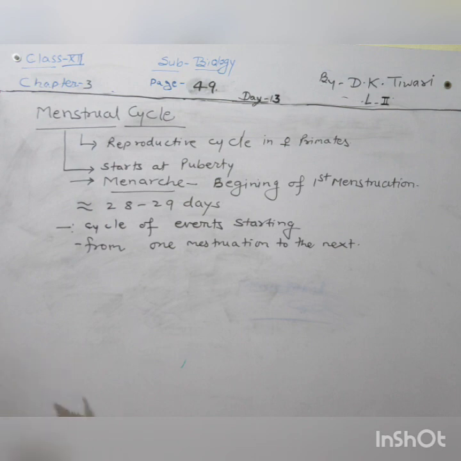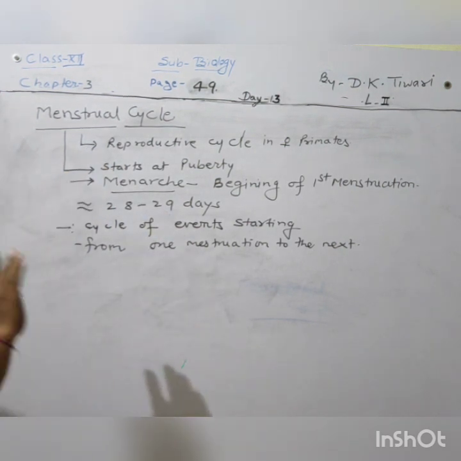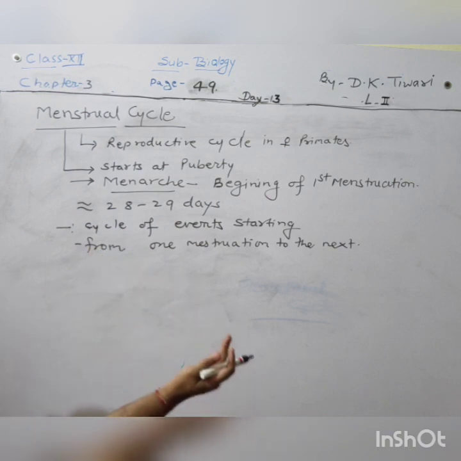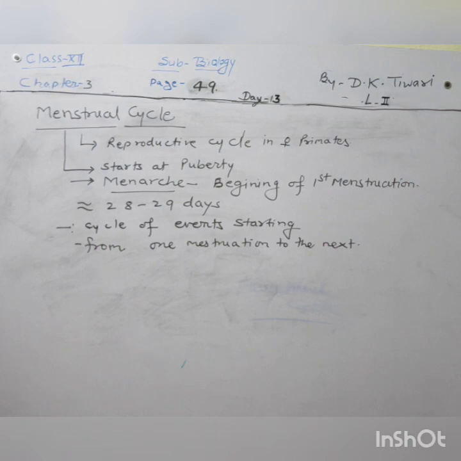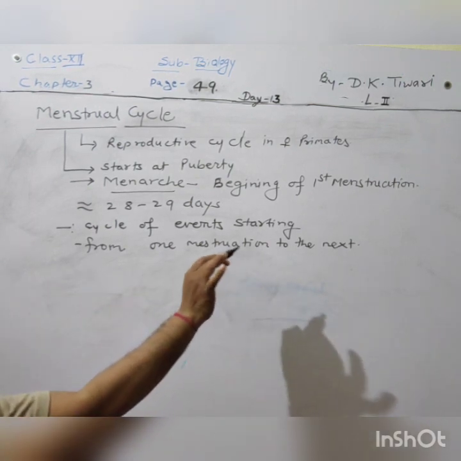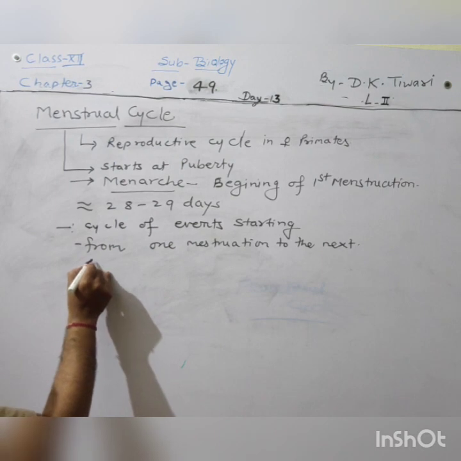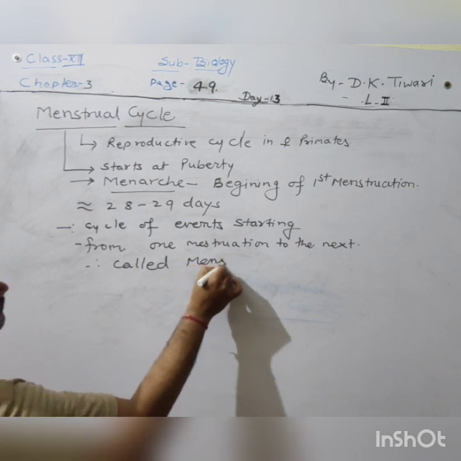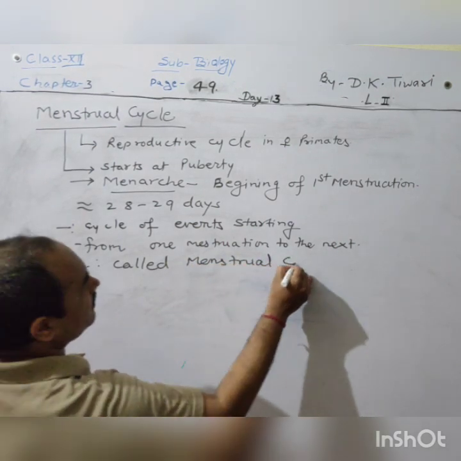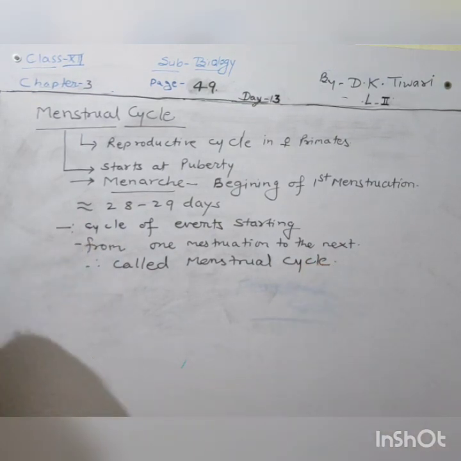The events start at one menstruation, gradually the events come to an end, and then after, the same events start again. That is why it is called a repetitive cycle, or menstrual cycle. So the cycle of events from one menstruation to the next is the so-called menstrual cycle, as it takes place from one month to another month.